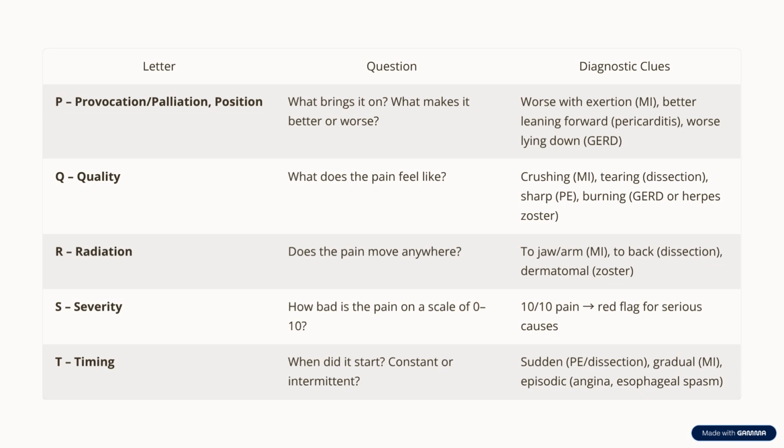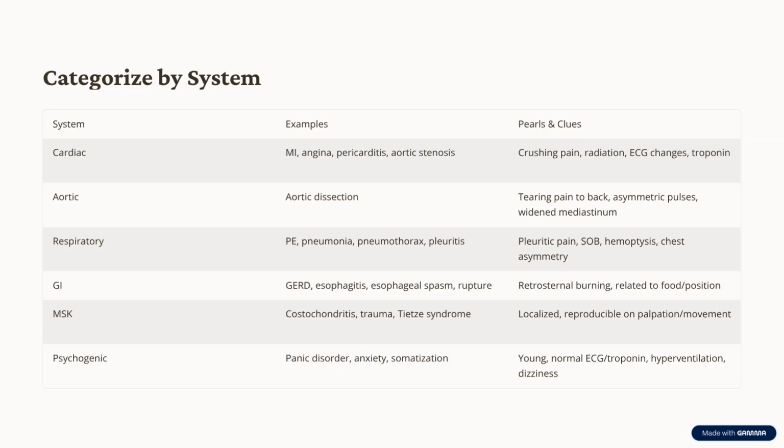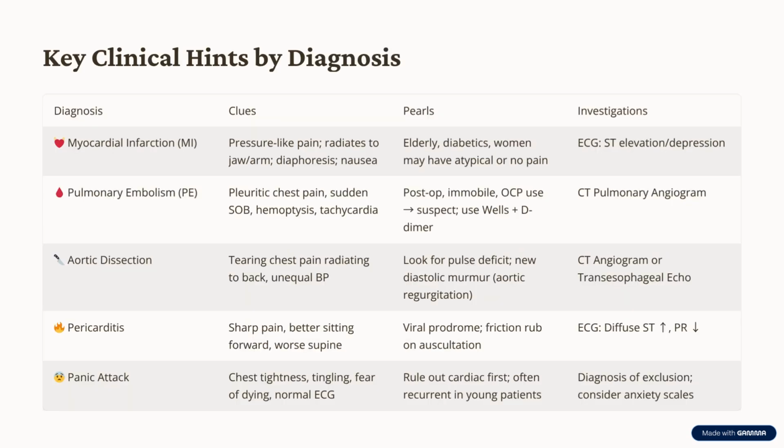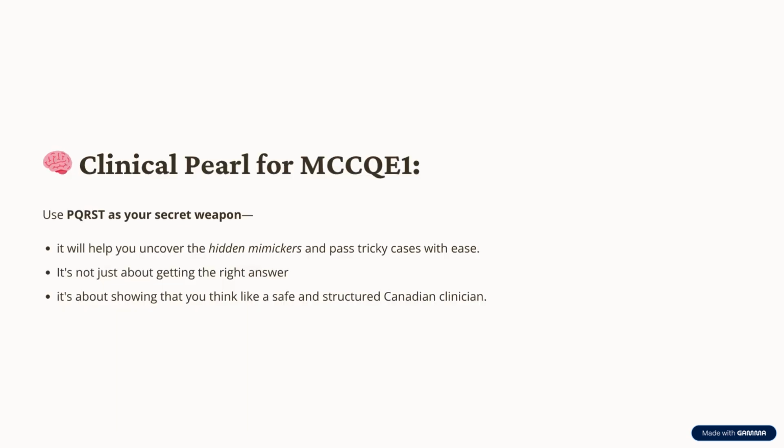T. Timing and duration. When did it start and how long does it last? Sudden onset pain? Think pulmonary embolism or dissection. Gradual onset is more typical for myocardial infarction. Intermittent brief episodes suggest stable angina or esophageal spasm. Now that you've mastered the structure, let's bring it to life. It's time to apply the PQRST framework to real-world scenarios. Because understanding symptoms is one thing, but interpreting them in context is where clinical skill begins.